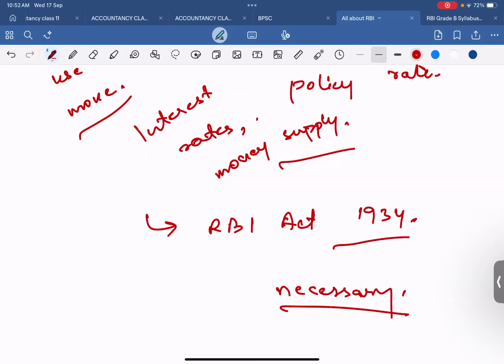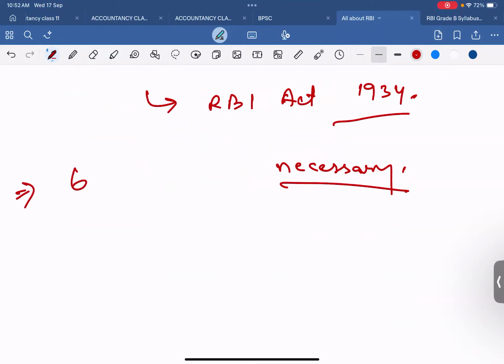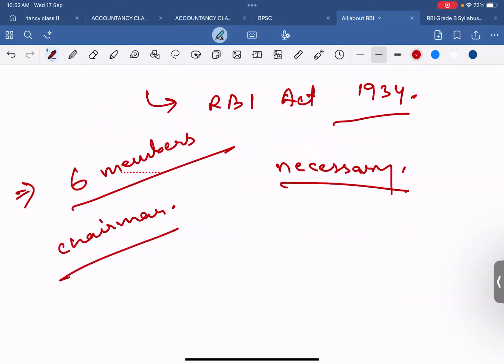And what is the composition? When we are talking about the composition, the Monetary Policy Committee has 6 members. What are they? Chairman would be the RBI governor.